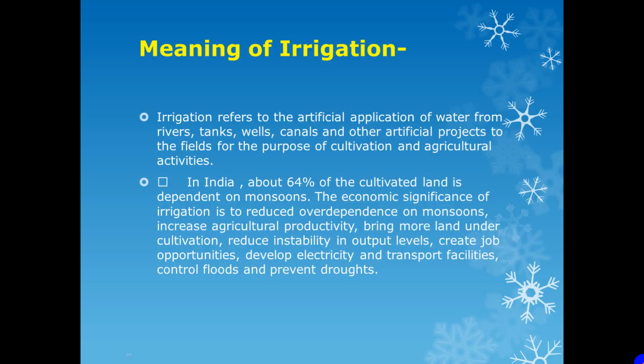Without irrigation, we can't fulfill our needs in terms of agricultural products, in terms of crops, and in terms of jobs also. So it is very necessary for us.